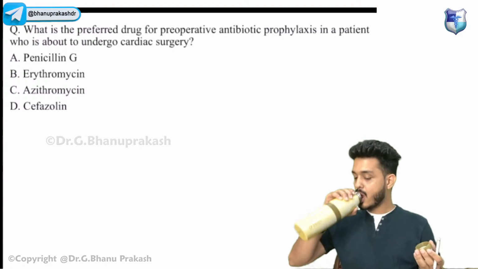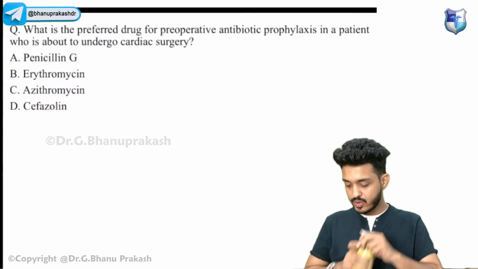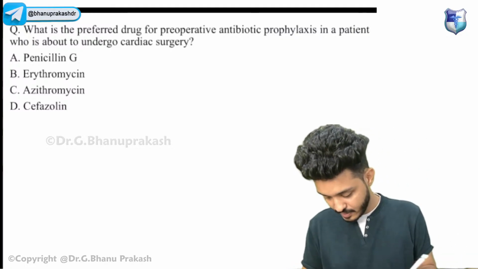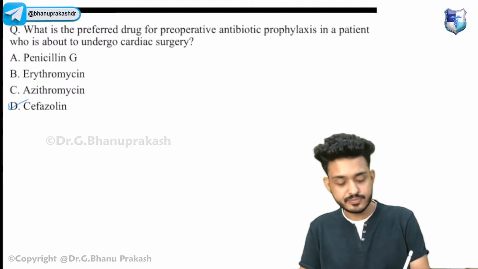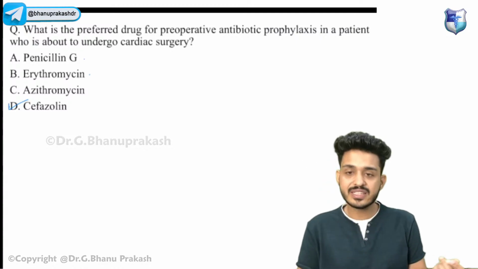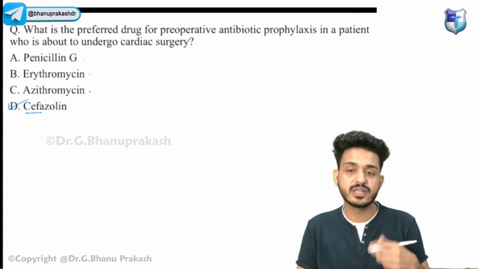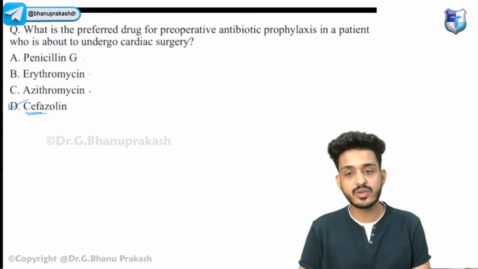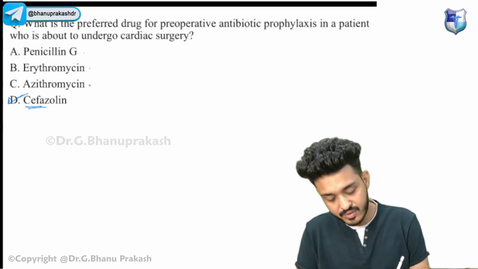Cefazolin. Very good, Rahul, Anuj. Cefazolin, right? So that would be your D. Very good, Shraddha. So that would be your D. Basically, penicillin is a cell wall synthesis inhibitor, right? Erythromycin, we are using erythromycin and azithromycin. They are both macrolides, and cefazolin is a broad spectrum antibiotic. That is what we are using. This is a cephalosporin, right? So we can use this particular drug for our patients.